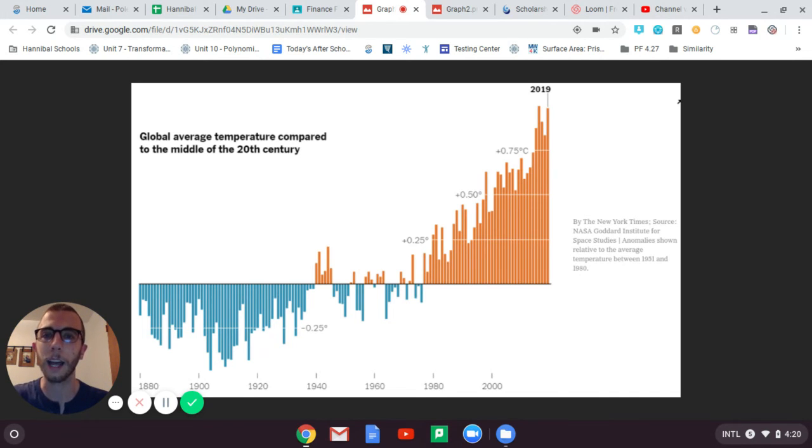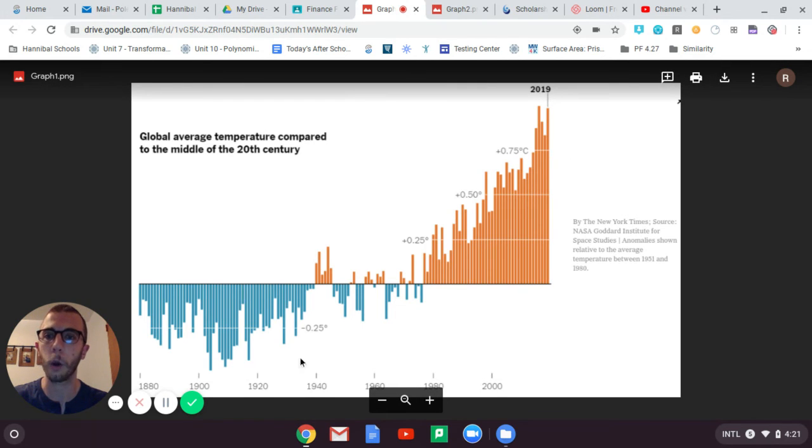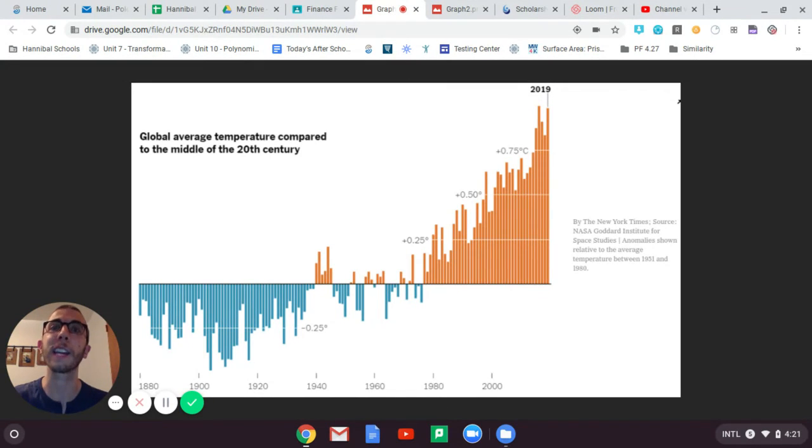So my headline, of course, it'll be up to you to come up with your own, but my headline will be warmer or colder, how do we compare through the years? All right, that does a good job of capturing the overall idea of this graph. It's up to you to come up with a headline that's even catchier than that one.